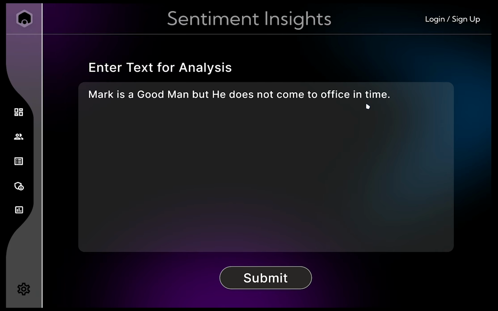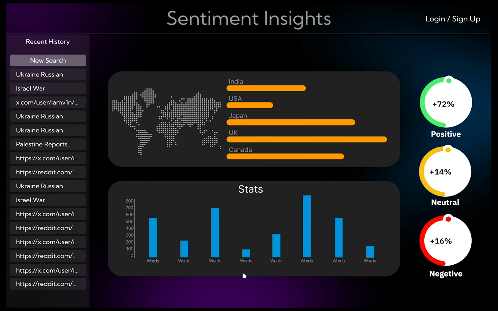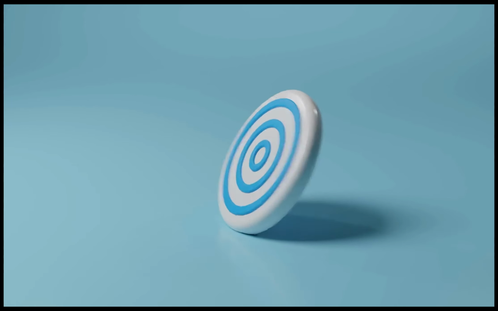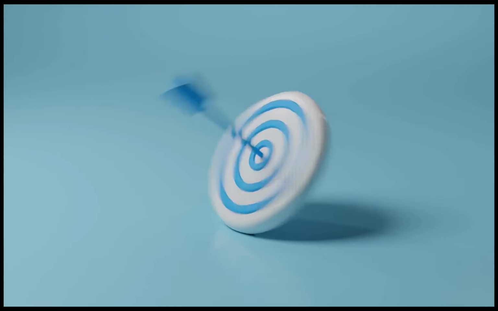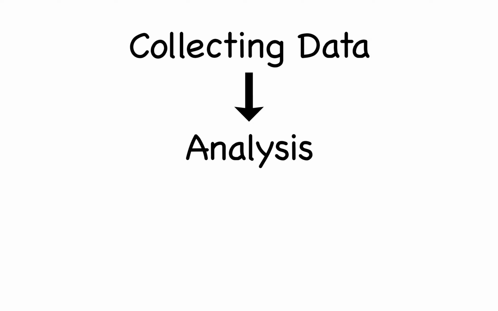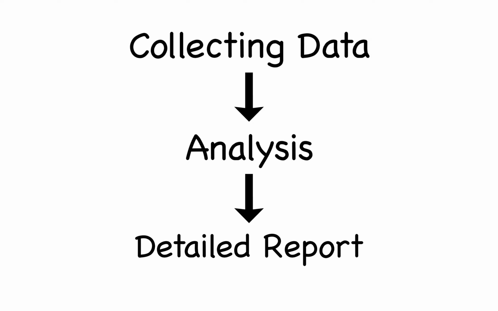To execute this integration effectively, we plan to build a dedicated website. The Figma layout of our website can be found below, outlining the user interface and data visualization elements. In this way, we are achieving our goal of the project idea, that is, collecting data from social media, passing this data to the sentiment analysis model, analyzing it, and providing a detailed report of analysis through our website.